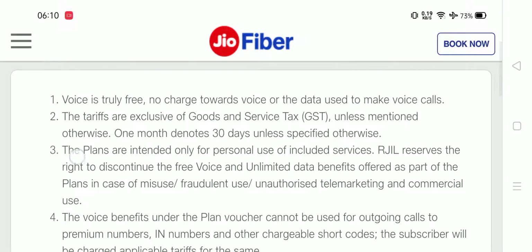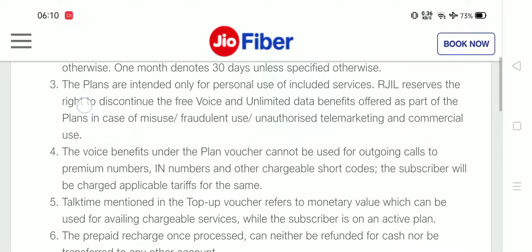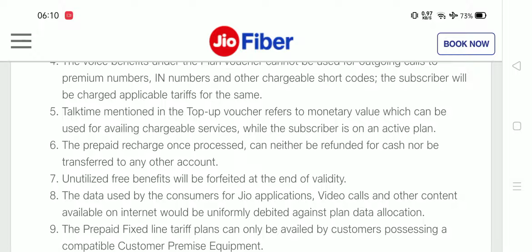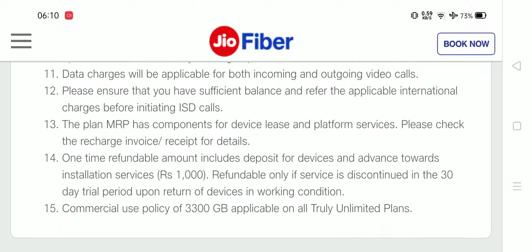So let's just read about the terms and conditions. Okay, so voice is truly free, and they have told you about the tariff also. Okay, GST it's 18%. So let me just come on to the part which is useful, because these are just basic ones. Yes, so the 14th point is important. So many have the question whether they are going to give back the 1,000 rupees installation charges that they were charging before, and it was not refundable.